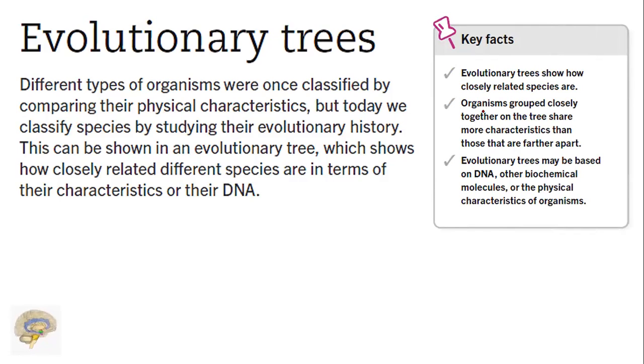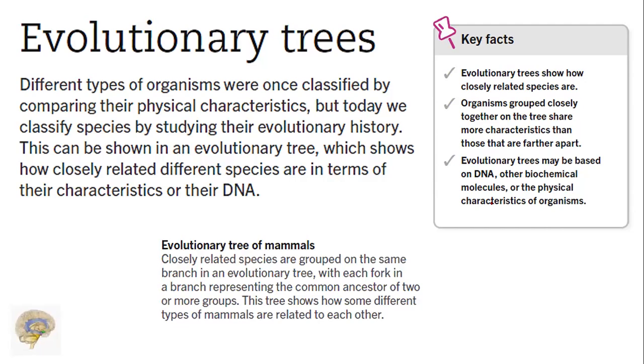A key fact in this one: organisms grouped closely together on the tree share more characteristics than those that are farther apart. Evolutionary trees may be based on DNA, other biochemical molecules, and physical characteristics of organisms.